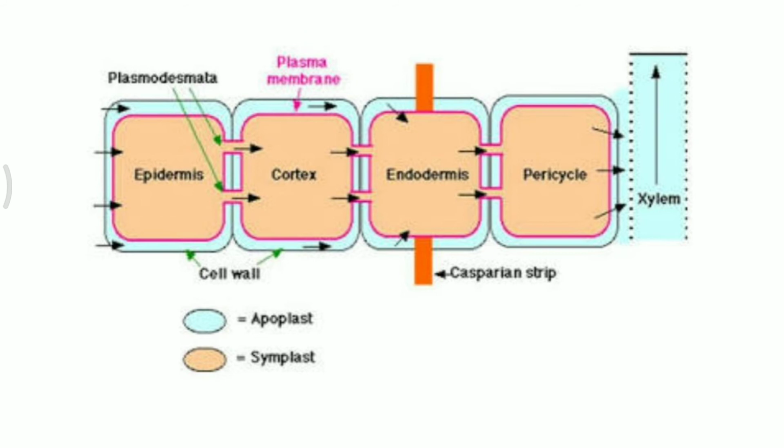So as soon as the Casparian strip blocks the path, the plant has to take the water through the normal symplastic pathway. Symplastic pathway is way too slow because the water molecules have to flow through the entire cell, and there may be hindrance in the form of colloids, different fat molecules or vacuoles. Different particles will be inside the cell, causing hindrance for the flow of water.